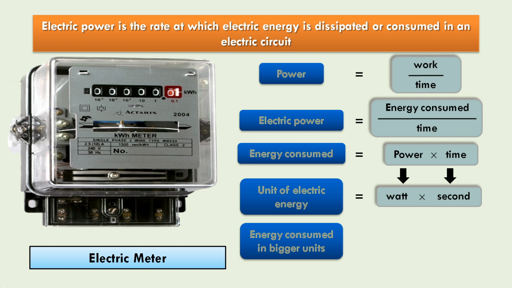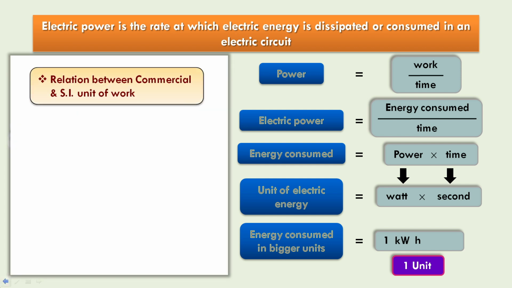But energy is consumed in bigger units. Hence we take kilowatt and hour. So 1 kilowatt into 1 hour is 1 kilowatt hour, and that is considered as 1 unit. So 1 unit of power consumed is 1 kilowatt hour.